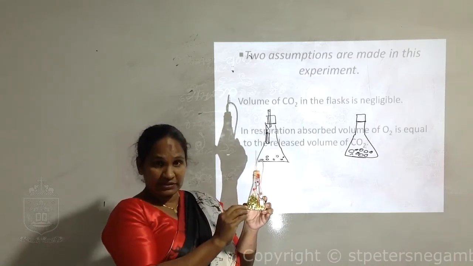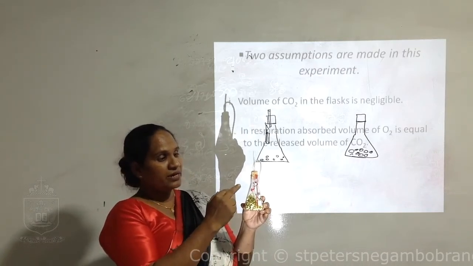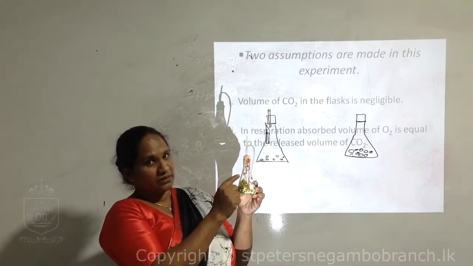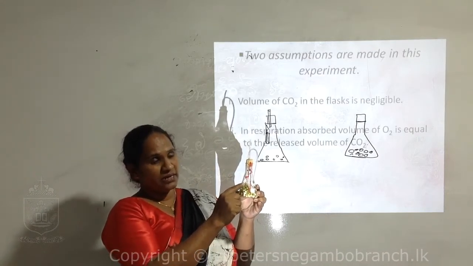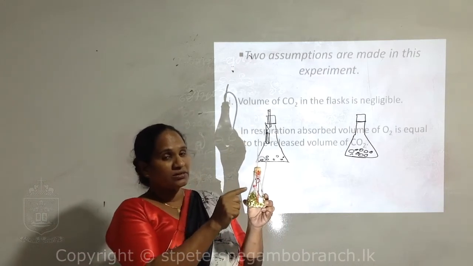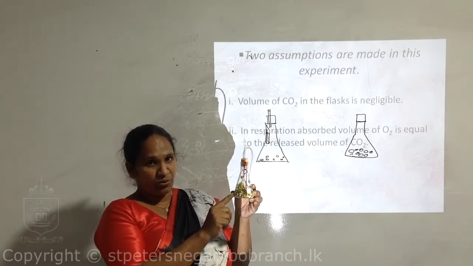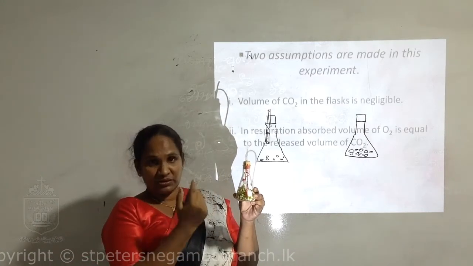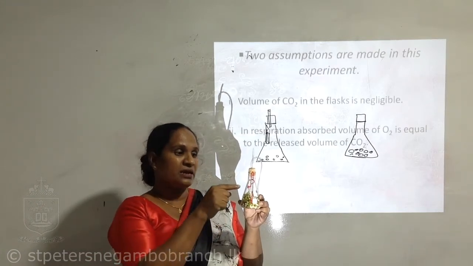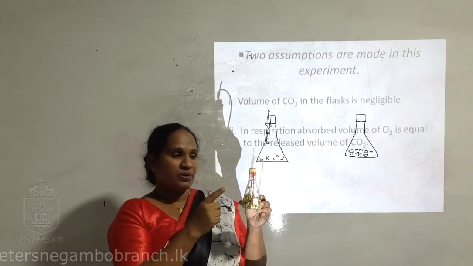Oxygen is absorbed by the seeds and carbon dioxide is released. The released carbon dioxide is absorbed by potassium hydroxide, so there is no carbon dioxide inside now. There is also no oxygen inside because the oxygen was absorbed by these seeds.